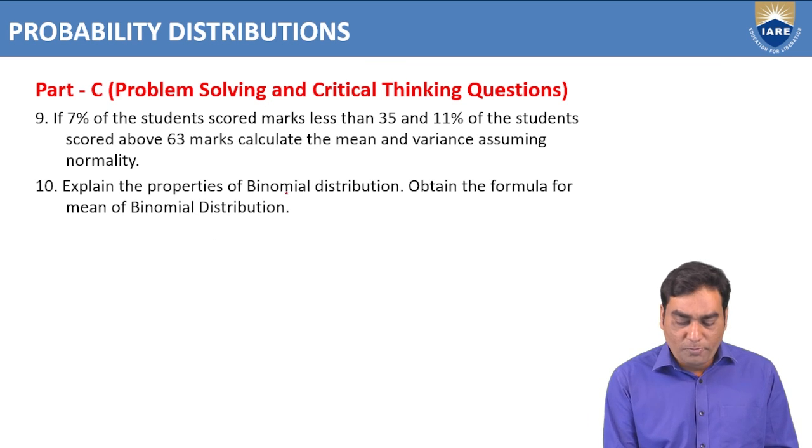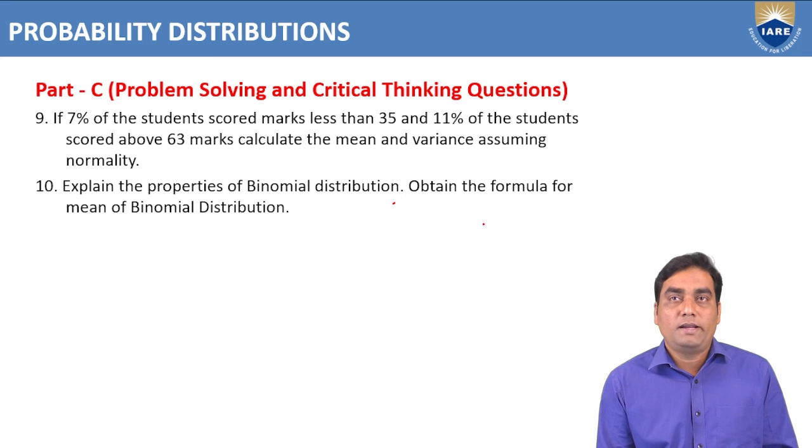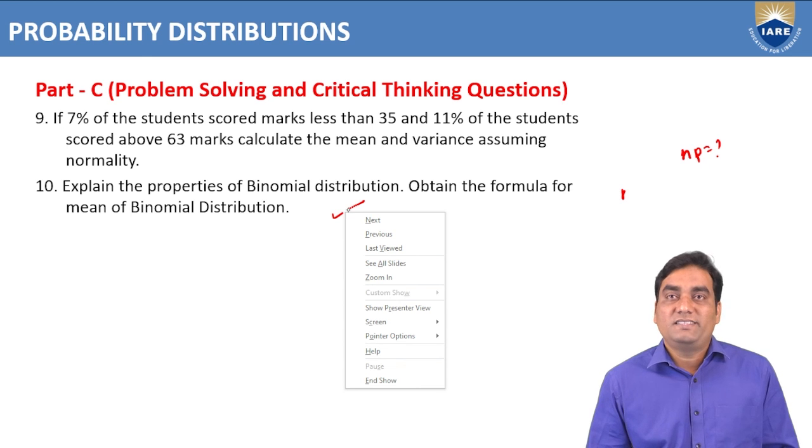So explain the properties of the binomial distribution that we have discussed. Obtain the formula for the mean of the binomial distribution. Mean is np. We can prove it. These problems we all discussed in the previous sessions.